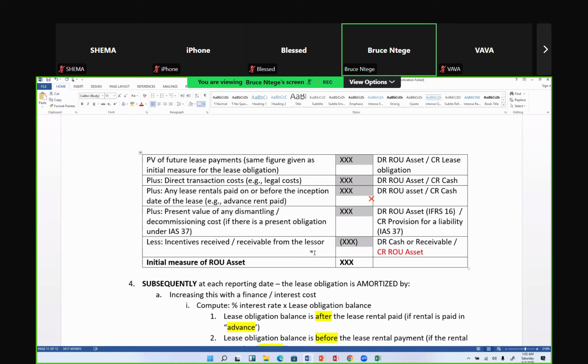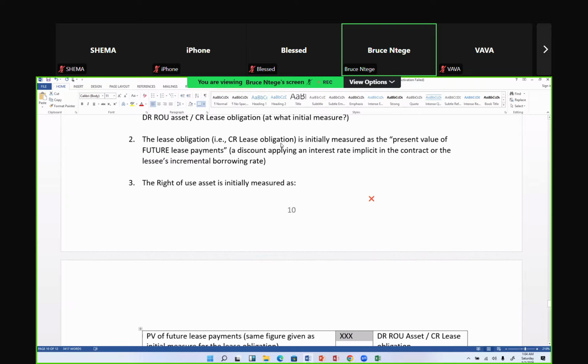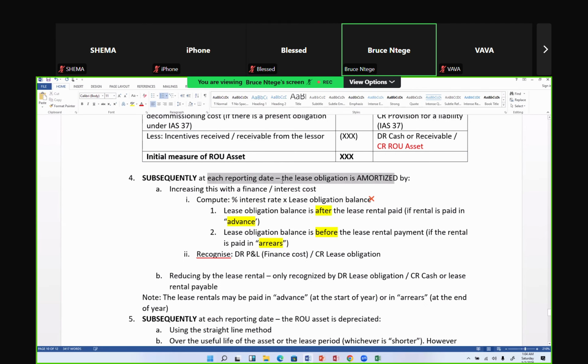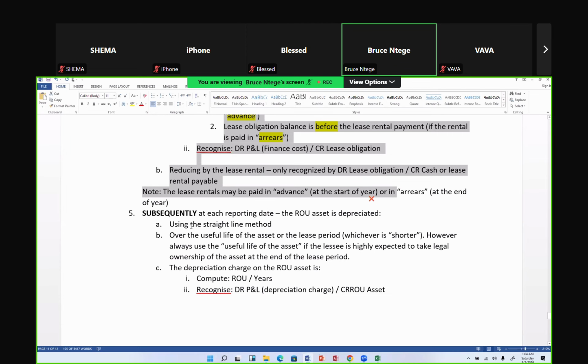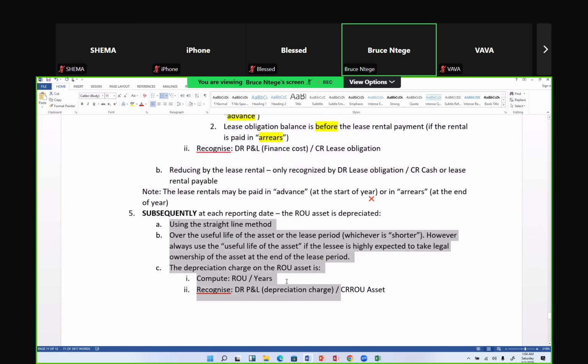Yet you may be asked to explain and advise the directors on these things. So somebody is writing that, okay, it looks like from what I see, it's hard to initially measure the right of use asset compared to initially measuring the lease obligation. But it's hard to subsequently measure or remeasure the lease obligation because of these many things you have to do, compared to subsequently remeasuring the asset, because the asset is simply remeasured using that formula.